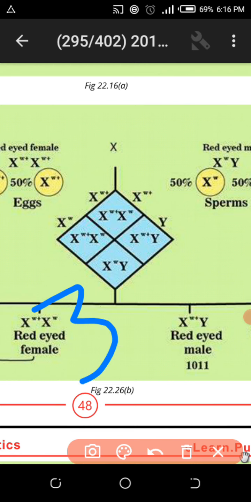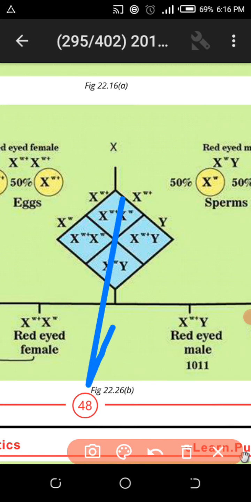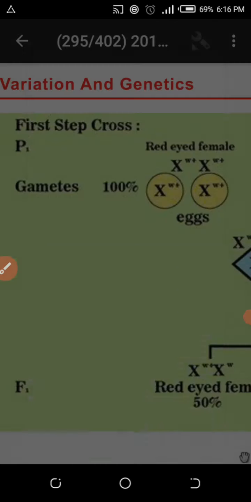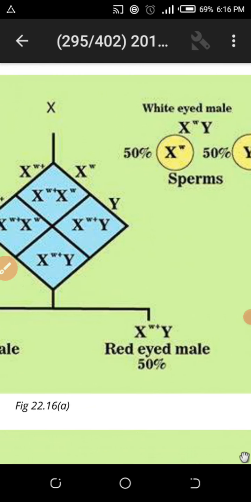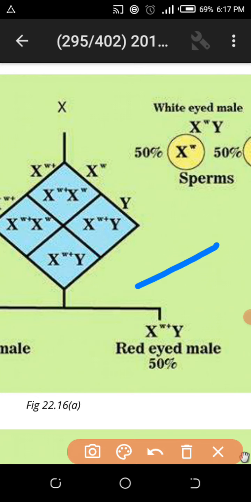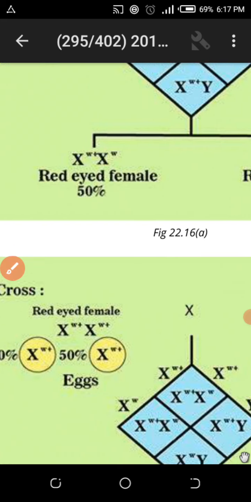Now there were several hypotheses or assumptions in Morgan's mind. One assumption was that the white-eyed male killed the white-eyed female. Because there is no white-eyed female, you can see there is no white-eyed female here. So the white-eyed male killed the white-eyed female. That was the assumption. This assumption did not satisfy the result.